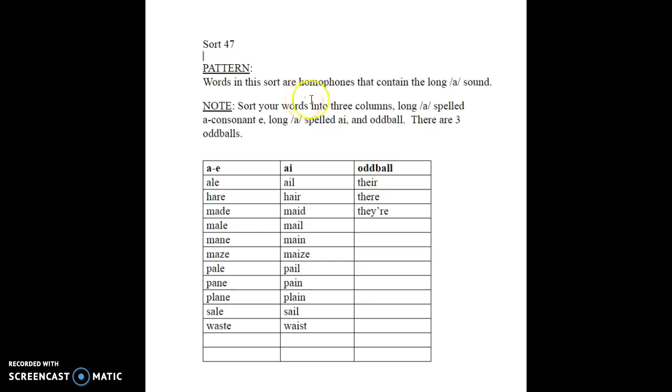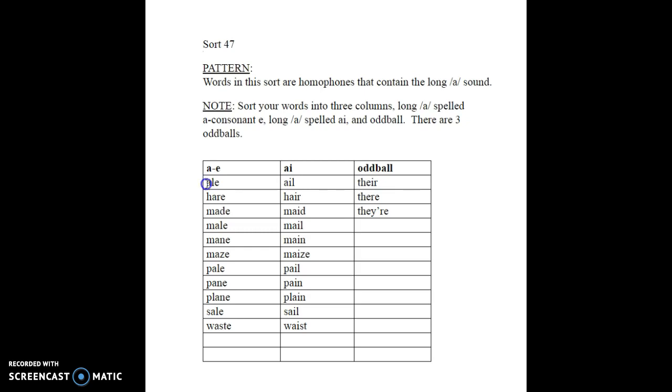This week you're going to be studying homophones that contain the long A sound. Homophones are words that are spelled differently and have different meanings, but they sound the same. You're going to be sorting your words into three columns. The long A spelled A consonant E, long A spelled AI, and then you'll have an oddball column with three oddballs. Your words this week are going to sound exactly the same but have different meanings.